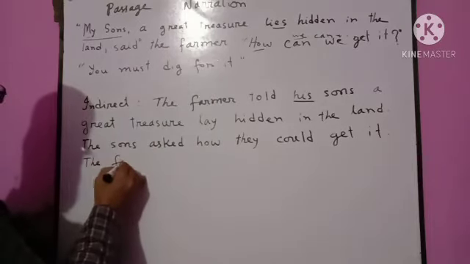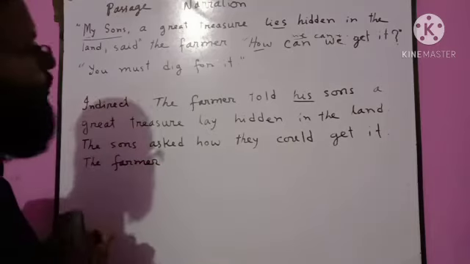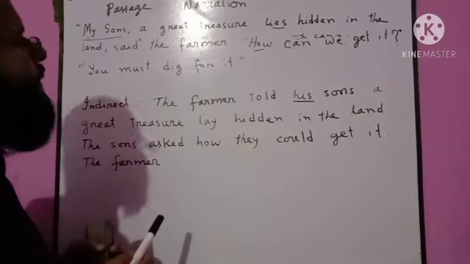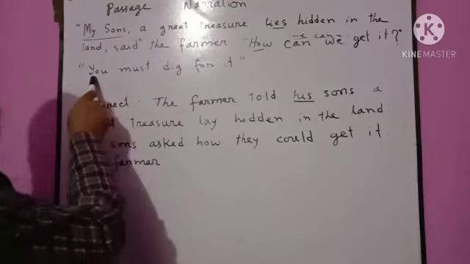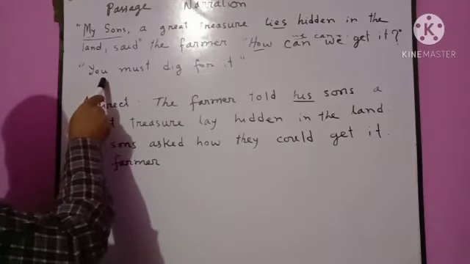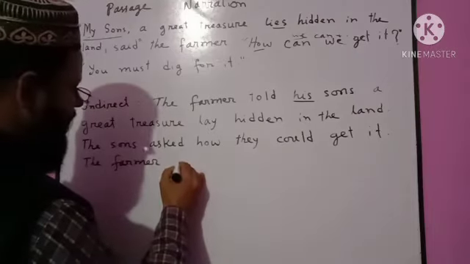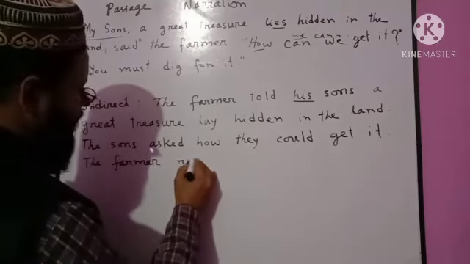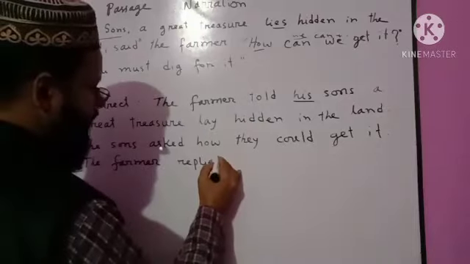The farmer. Speaker farmer. Then we can use said or replied as the reporting verb. It is also an assertive sentence, so we can use said or replied. We shall use replied because the farmer's sentence was an answer to a question.